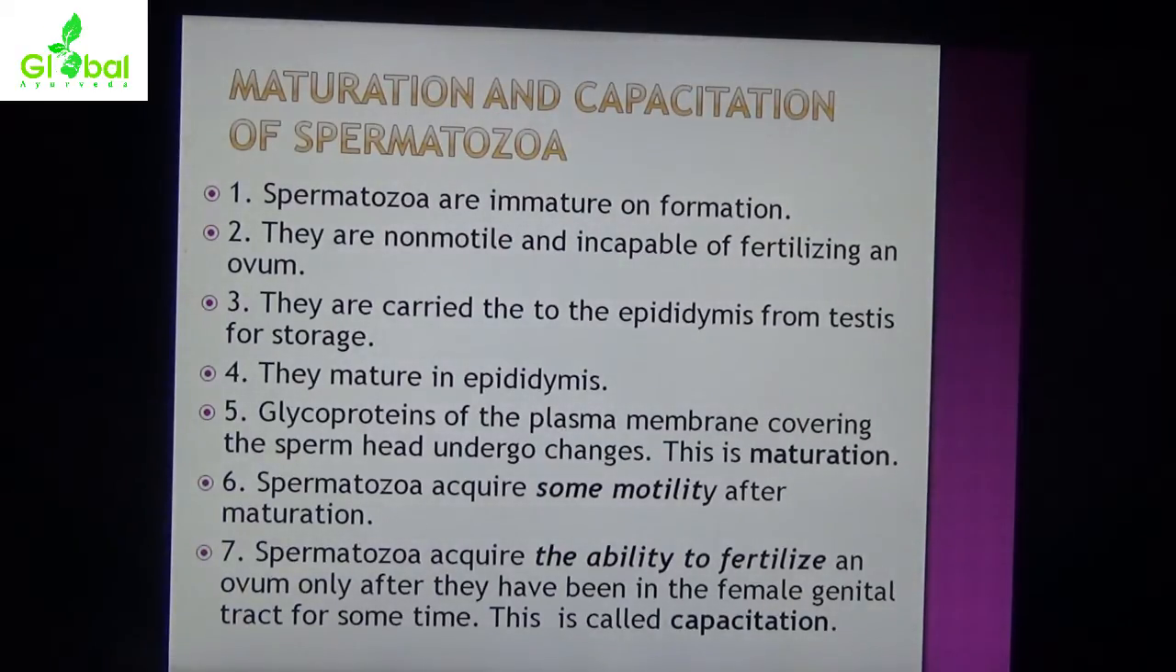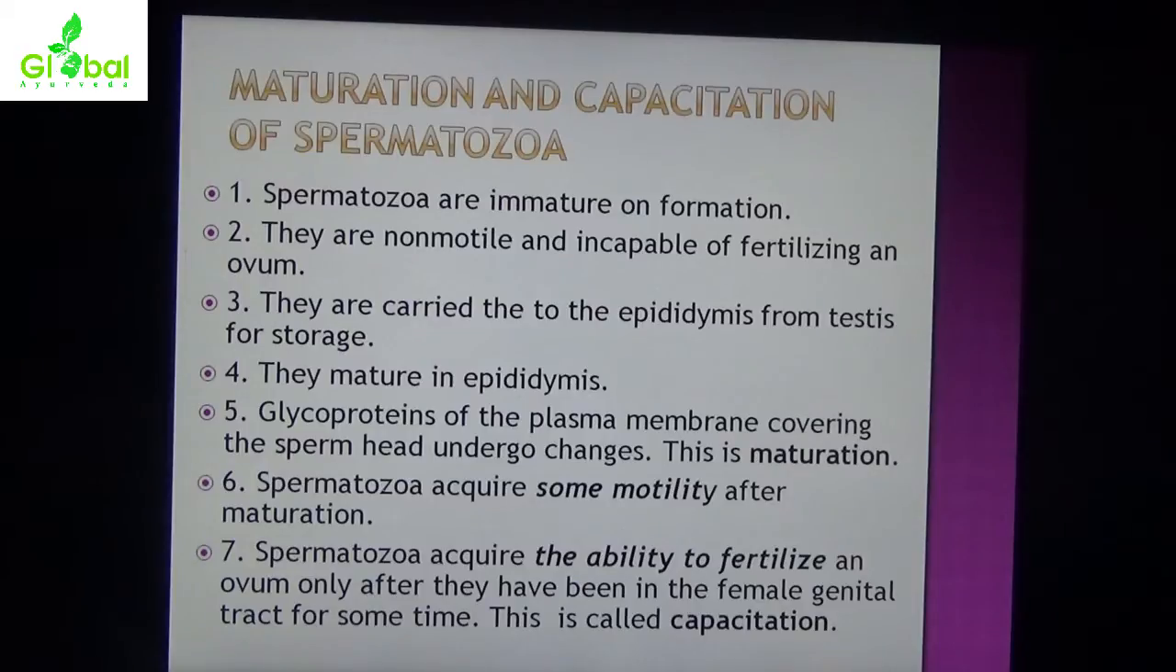Maturation and capacitation of spermatozoa. Spermatozoa are immature on formation. They are non-motile and incapable of fertilizing an ovum. They are carried from the testes to the epididymis for storage. They mature in the epididymis, where glycoproteins of the plasma membrane covering the sperm head undergo changes. This is maturation. Spermatozoa acquire some motility after maturation.